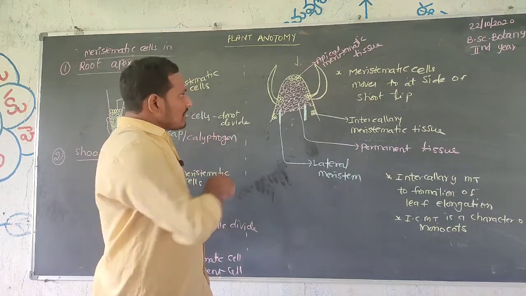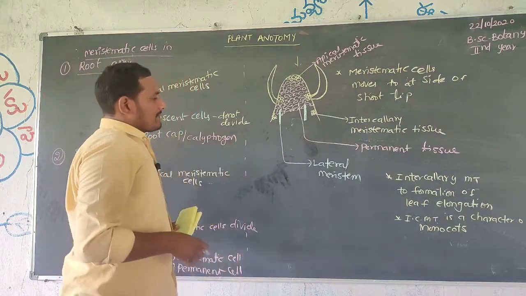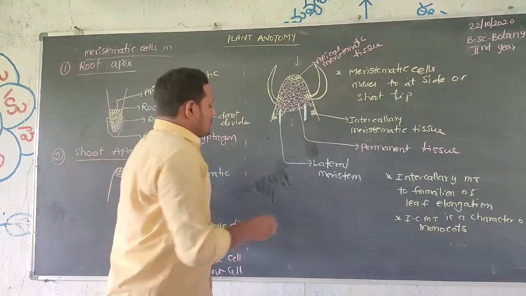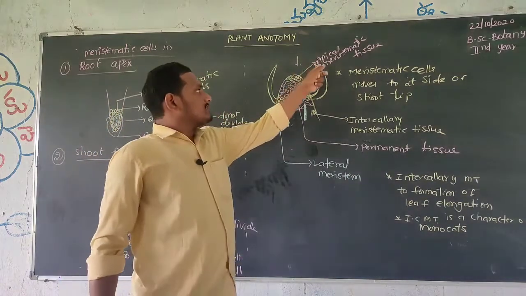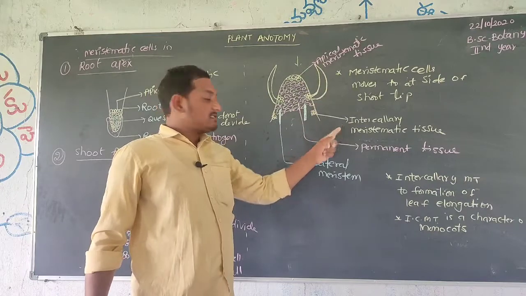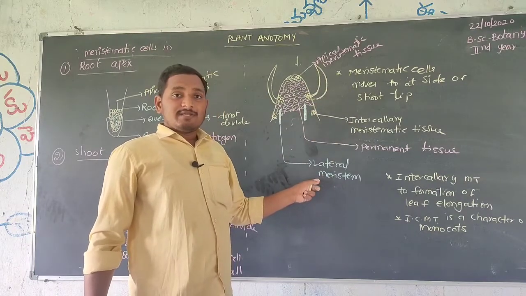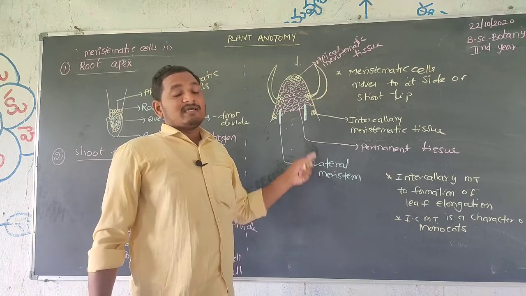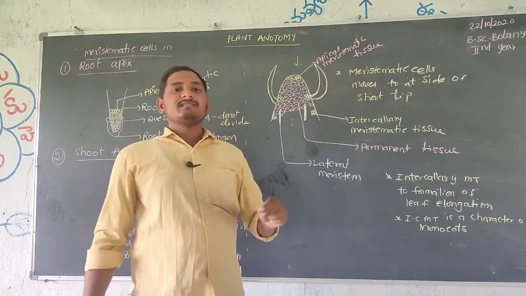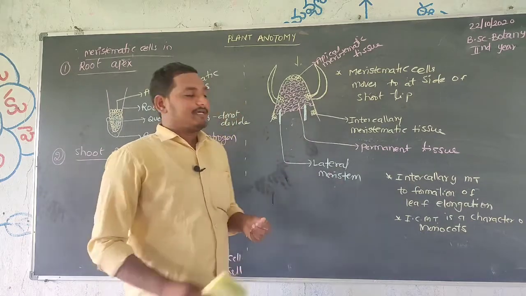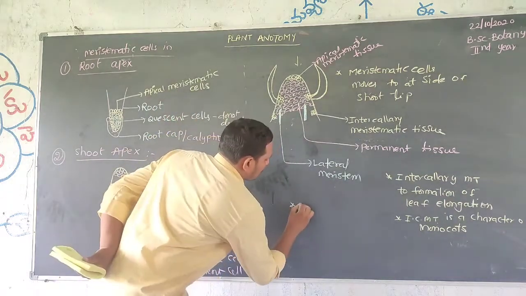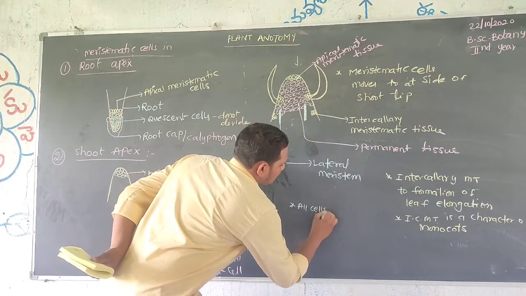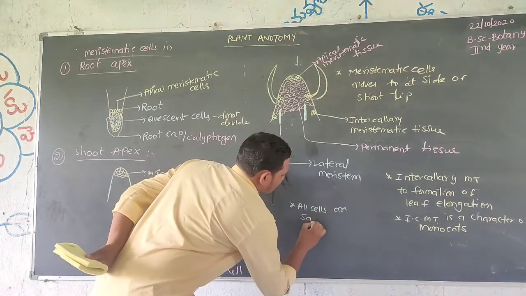So this is the shoot apex, and all the cells, apical meristematic cells, intercalary meristematic cells, and lateral meristematic cells or tissues, are of the same nature.